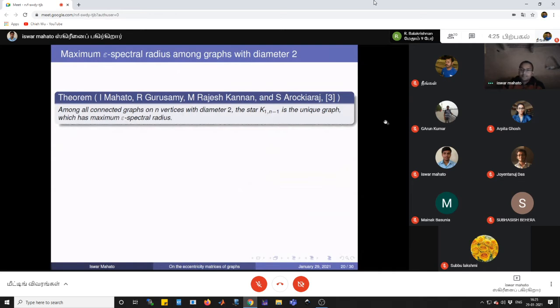Like the distance case, the proof idea is basically using the distance result.